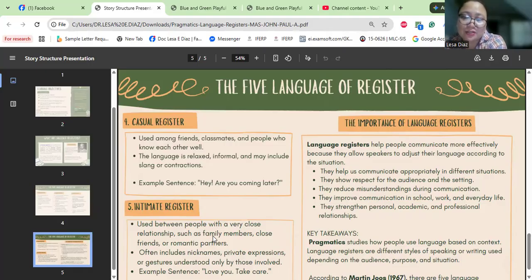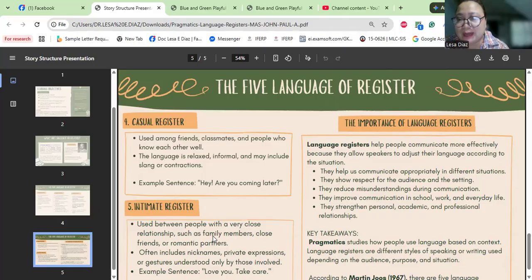Besides that, it avoids unintentional offense or confusion caused by mismatched formality levels, and it improves outcomes in academic, professional, and personal environments. It also establishes trust and rapport through appropriate degrees of intimacy or professionalism. That's why it's very important to know all of these five language registers.